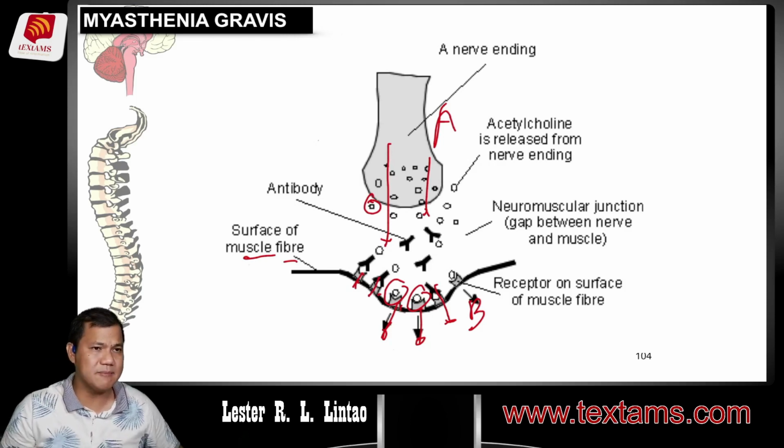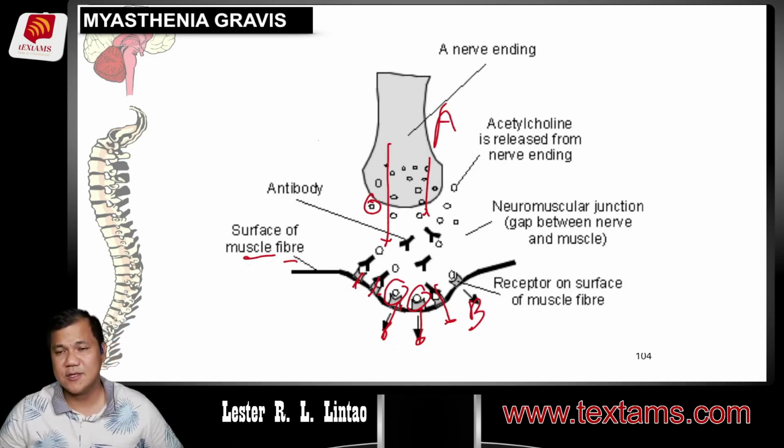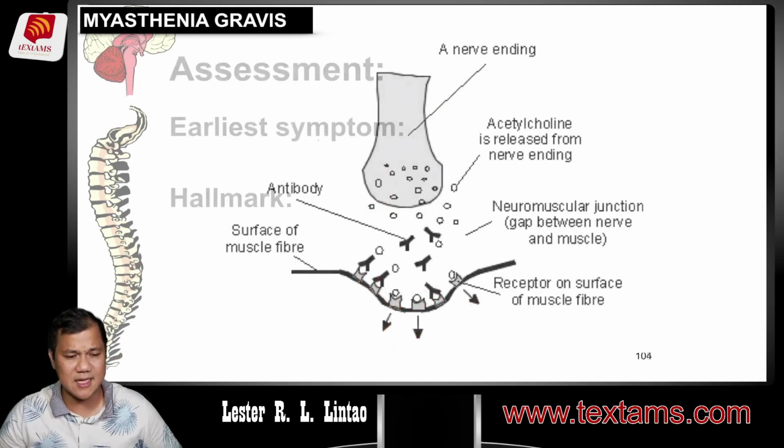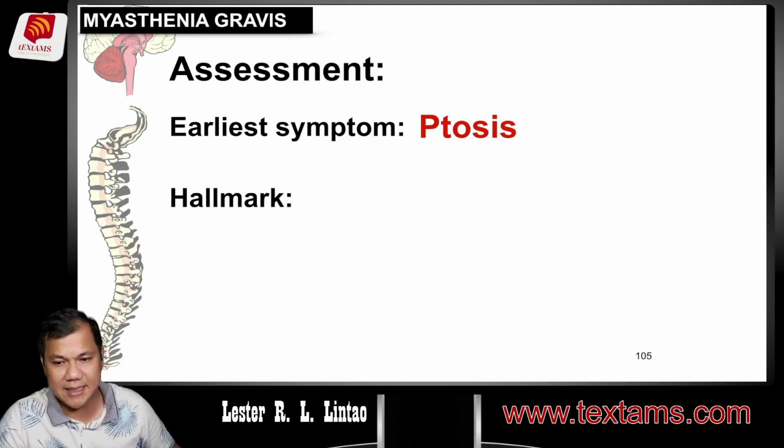Thus, therefore, what are the symptoms of MG? Well, in the board exam, usually tinatanong yung mga common, actually sa earliest. So, what is the earliest manifestation or symptom? Ptosis ang tawag sa kanya. Ptosis pertain to drooping eyelids. One more time, ptosis pertain to drooping eyelids.